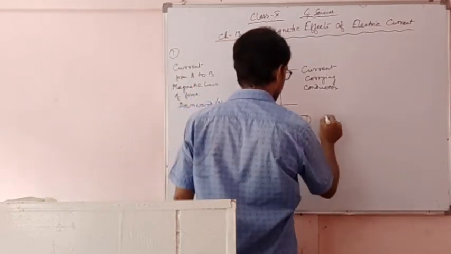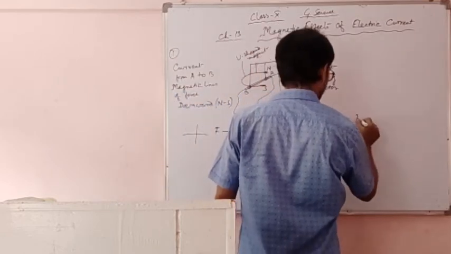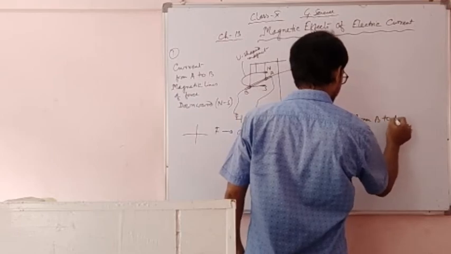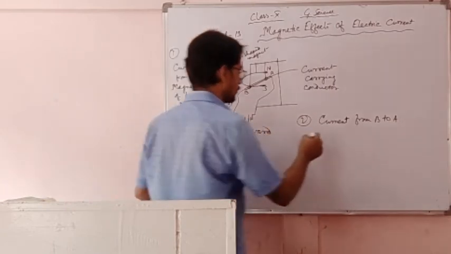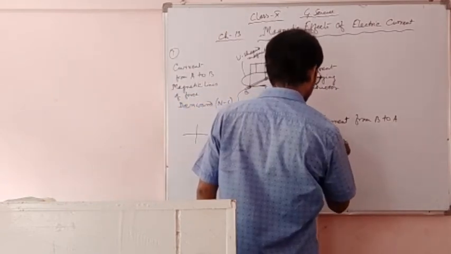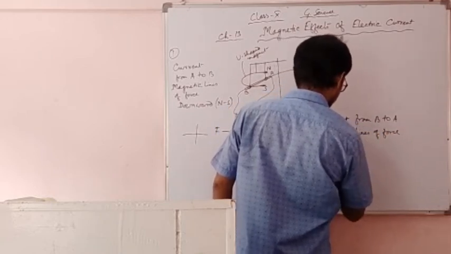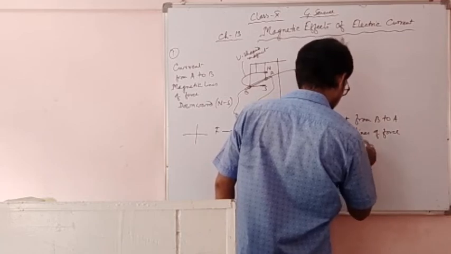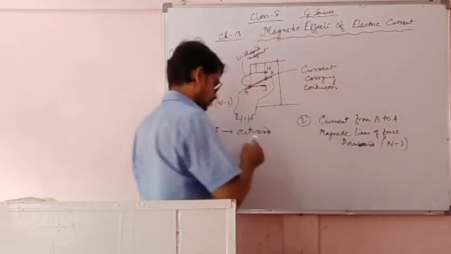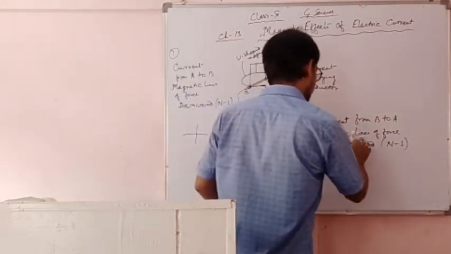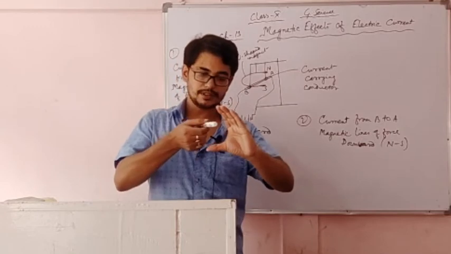Second observation: current from B to A, and the remaining things are the same. Magnetic lines of force are downward, N to S, and current is from B to A.